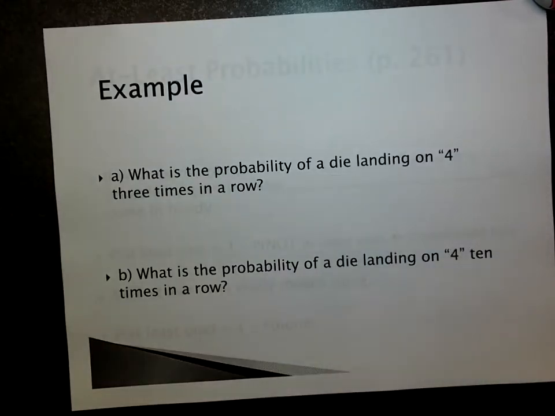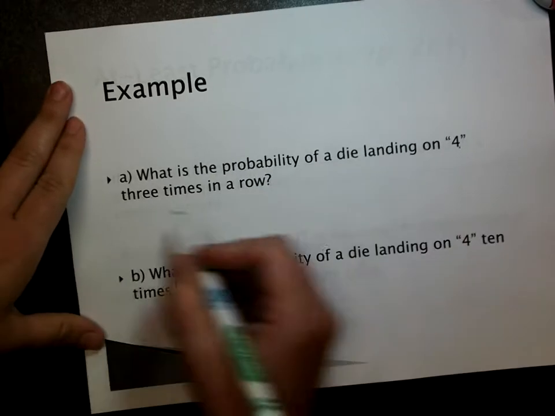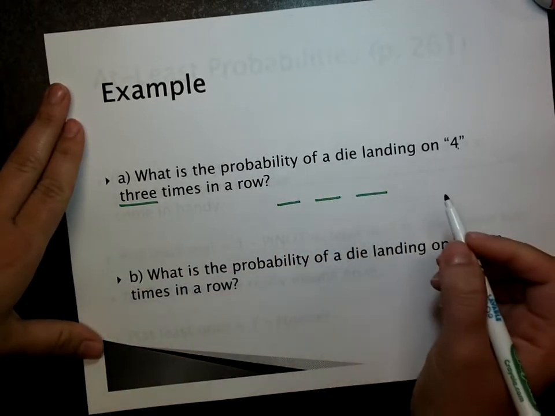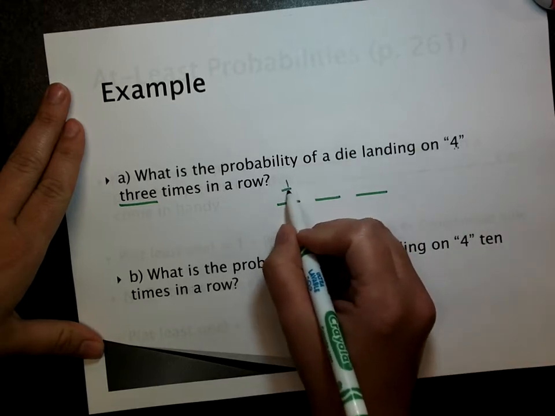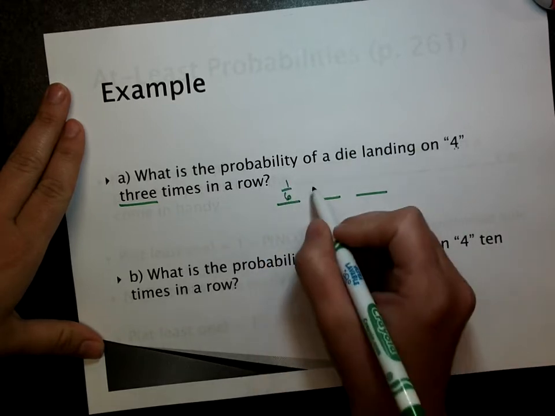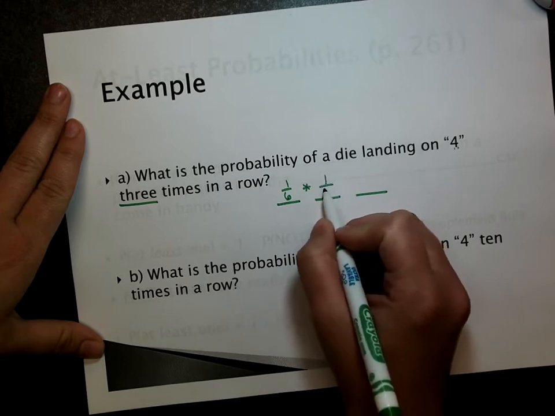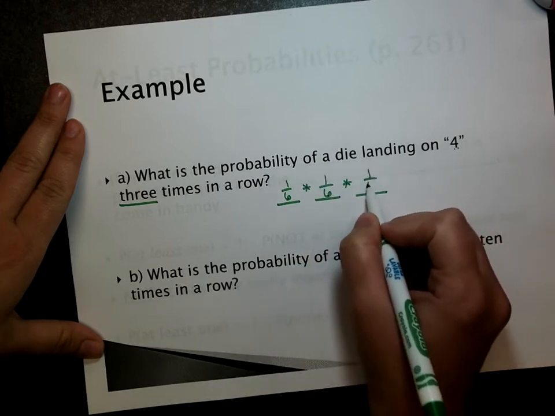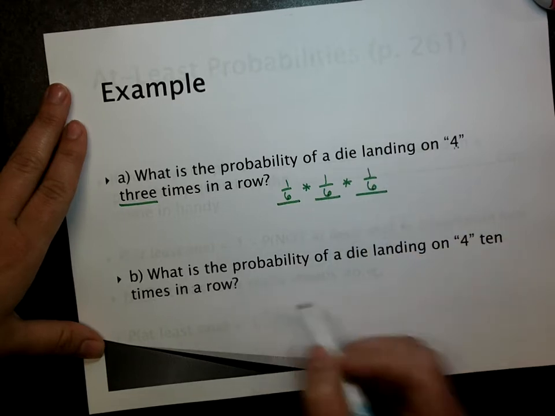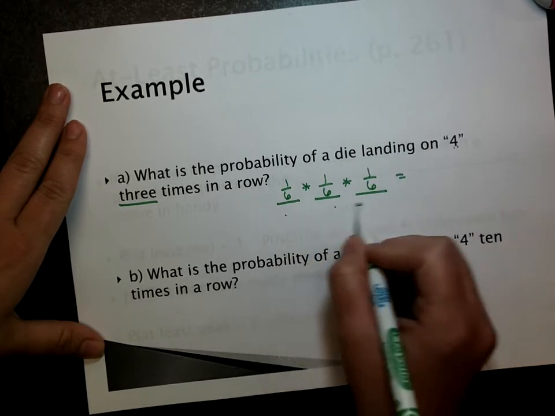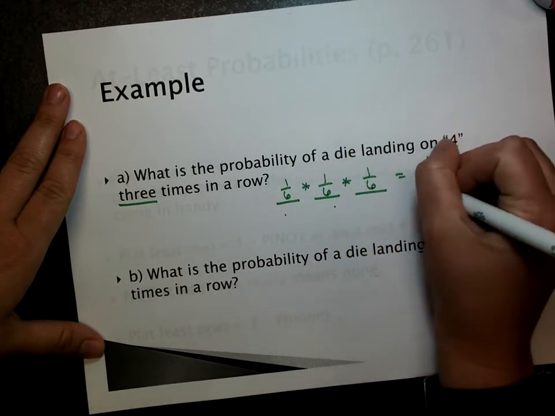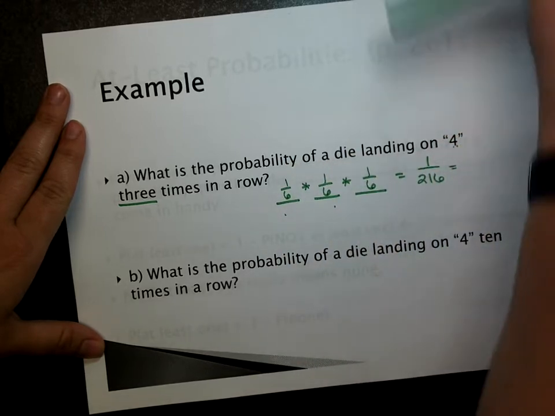So here's a couple examples. What is the probability of a die landing on 4 3 times in a row? The first time it has a 1 out of 6 chance of landing on 4. The second time it has a 1 out of 6 chance of landing on 4. And the third time it has a 1 out of 6 chance of landing on 4. Each roll is independent, so I multiply them together, and I get 1 out of, I believe that's 216.